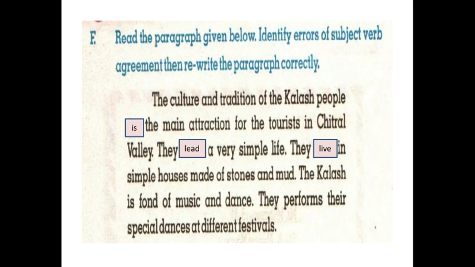They live in simple houses made of stones and mud. The Kalash is, no, are because Kalash is a collective noun for more people. The Kalash are fond of music and dance. They performs, no, they perform their special dances at different festivals. So practice this twice. Now move on.